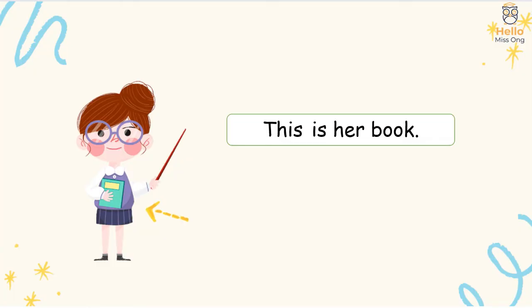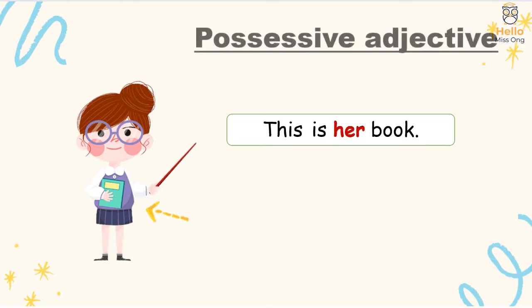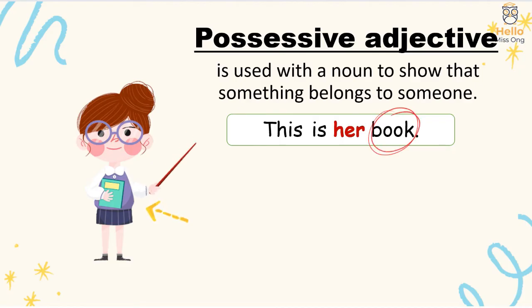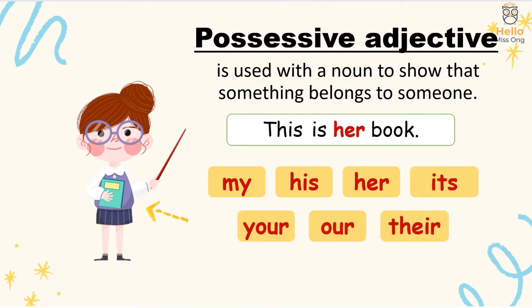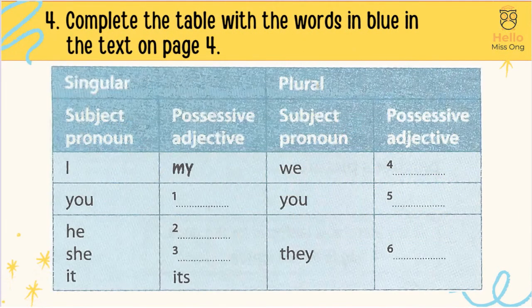This is her book. Her is a possessive adjective. A possessive adjective is used with a noun to show that something belongs to someone. There are 7 possessive adjectives. My, his, her, its, your, our, and their. Activity 4. Complete the table with the words in blue in the text on page 4.